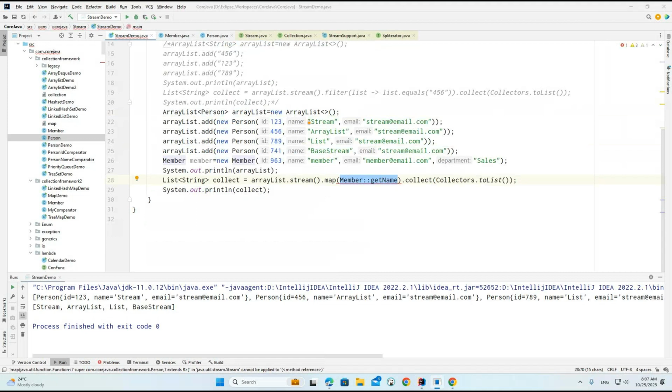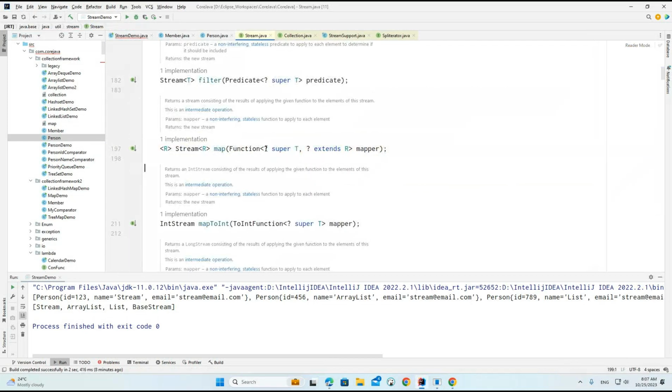So basically, we can easily understand this is a condition. So here is one condition and this is the second condition. Whenever we are working with generics here, instead of giving all the objects to this particular function, we are giving only the special type. The special type is based on this particular T. So it should be a super of this particular T, or it should be extends of this particular R.